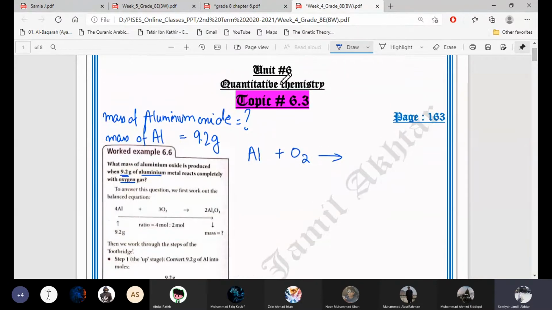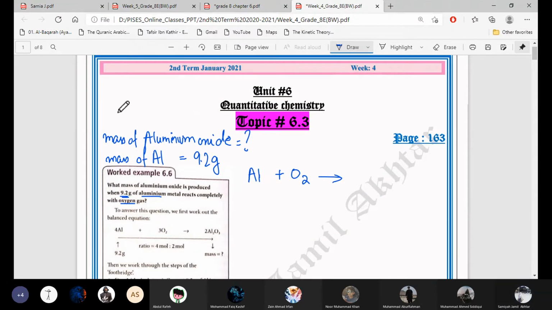Okay, so aluminium oxide, how to make the aluminium oxide formula? Do you know how to make the chemical formula of a compound? Not the empirical formula, just the simple chemical formula. If you studied the crossover method with valencies, cross the valencies.